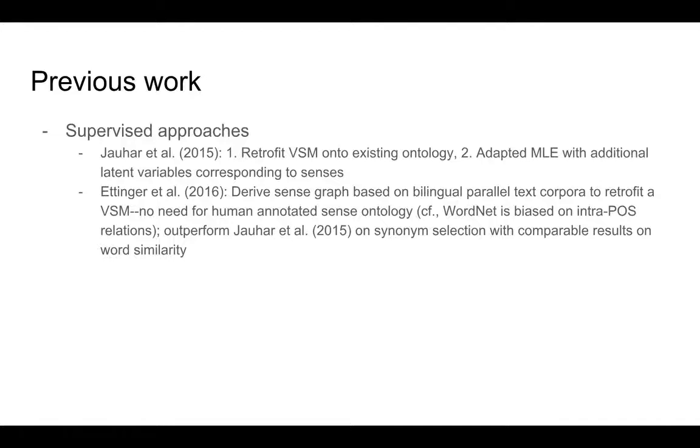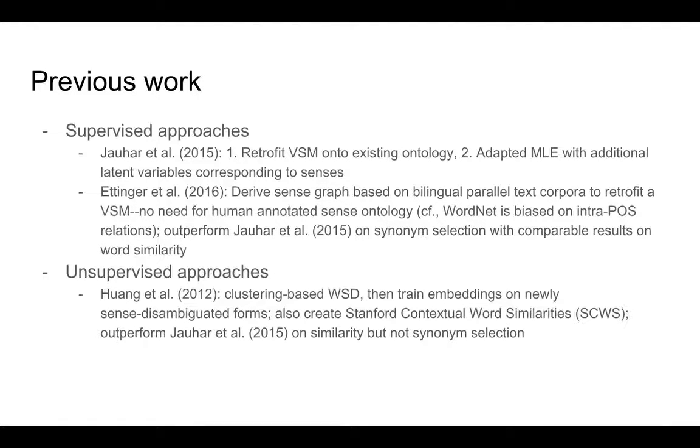Ettinger et al. used the intuition that the English word run that we just saw, those four senses are probably expressed using different words in another language, and thus they derive a sense graph based on bilingual parallel text corpora, and the advantage is that human-created sense ontologies might have certain biases.